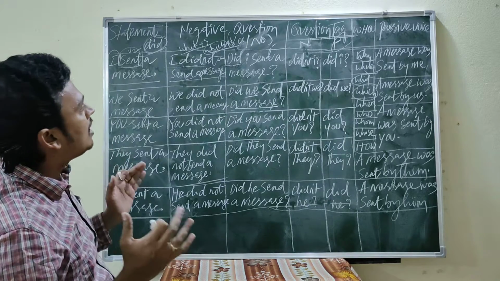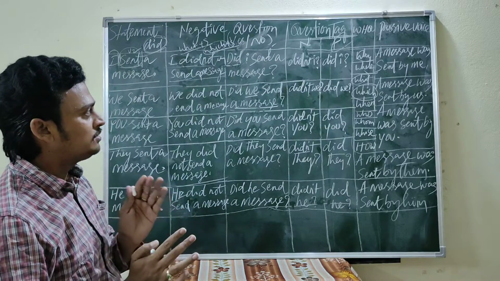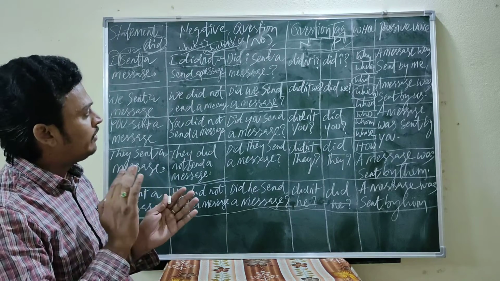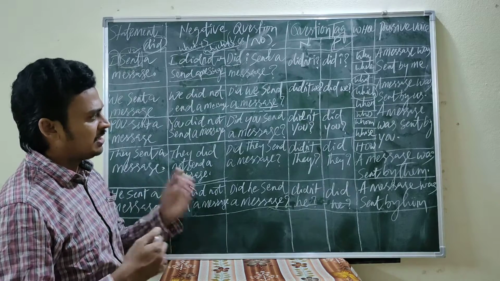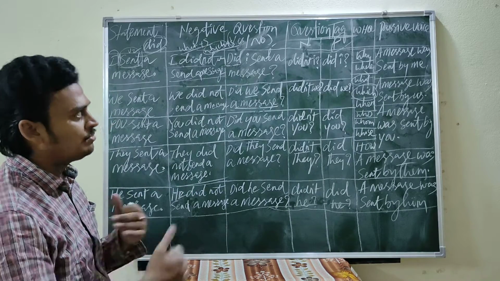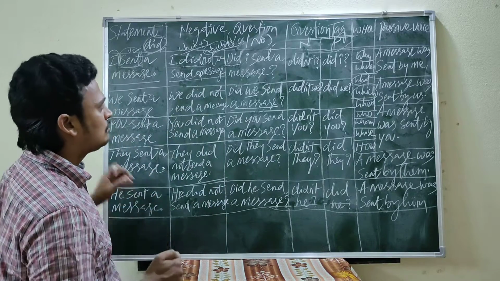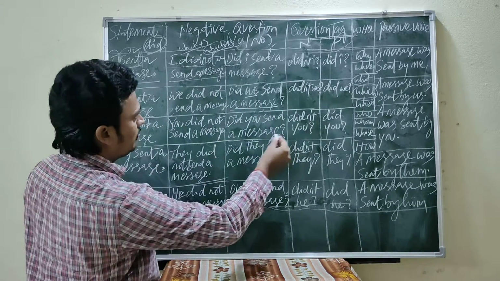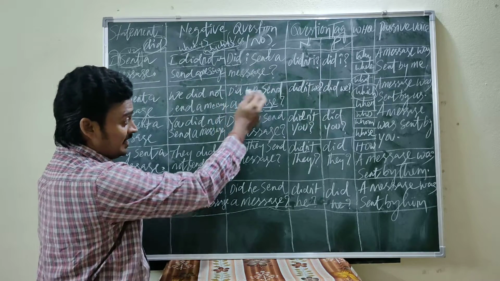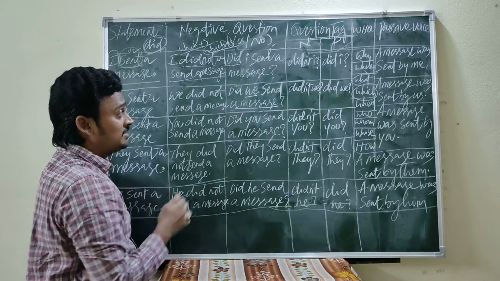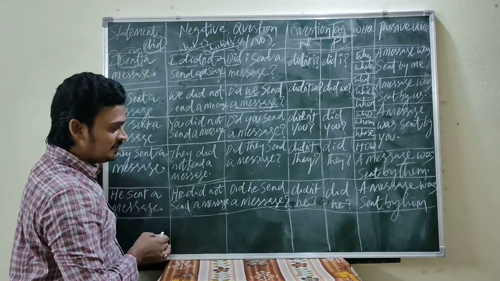Likewise, "what" and "which" are interrogative double H questions. When we place them in front of the question, you must be very careful. Likewise, the remaining double H words you can simply place at the beginning of the question. See, next: Where did I send a message? When did I send a message? How did I send a message? How did we send a message? How did you send a message?